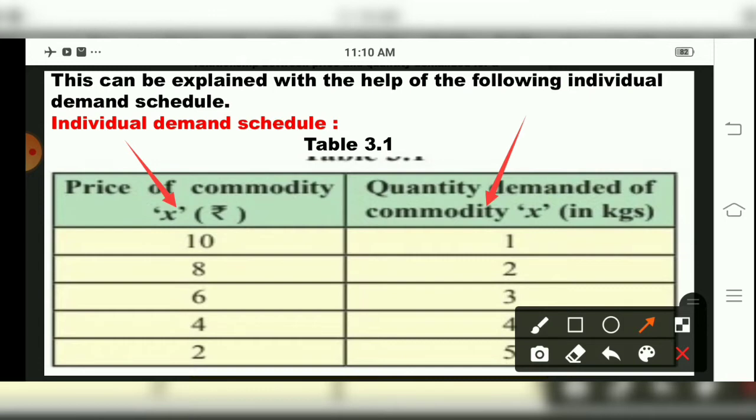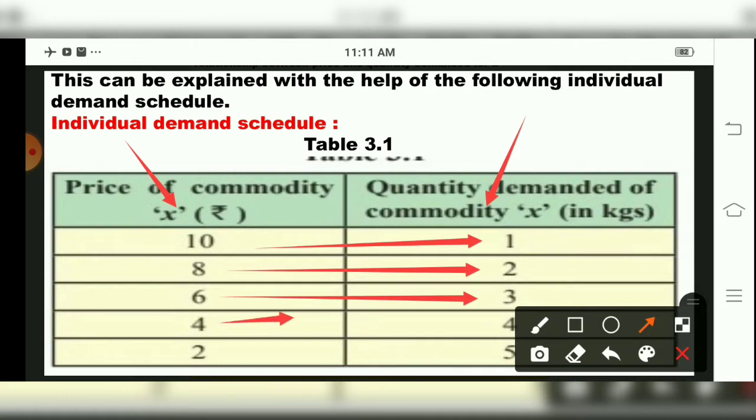Now for 10 rupees, the consumer purchased 1 kg of mango. For 8 rupees the consumer purchased 2 kgs of mango. For 6 rupees the consumer purchased 3 kgs of mangoes. For 4 rupees, children, the consumer purchased 4 kgs of mango, and when the price decreased further, the consumer purchased 5 kgs.